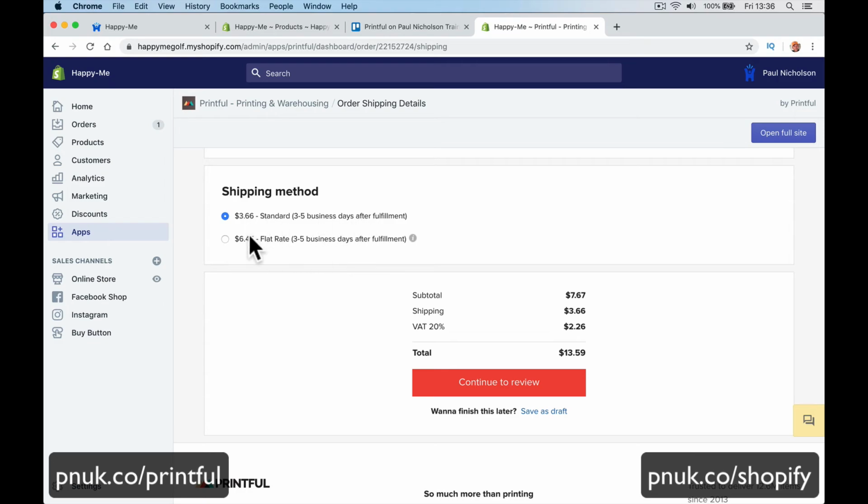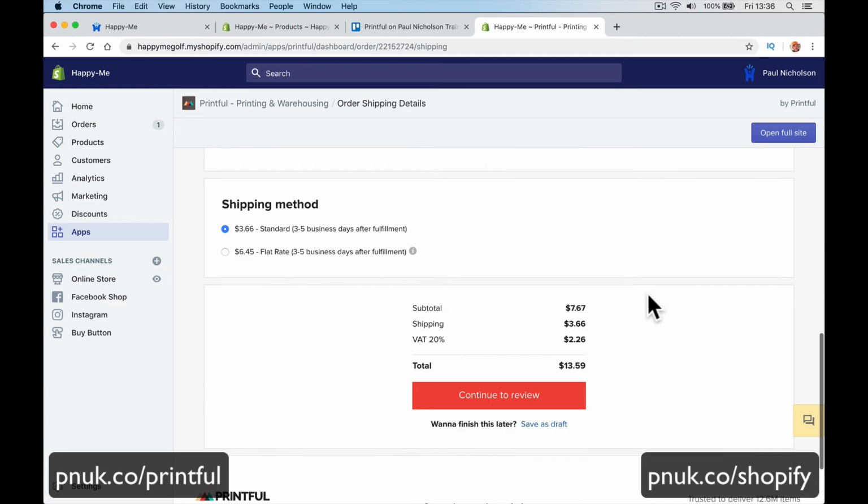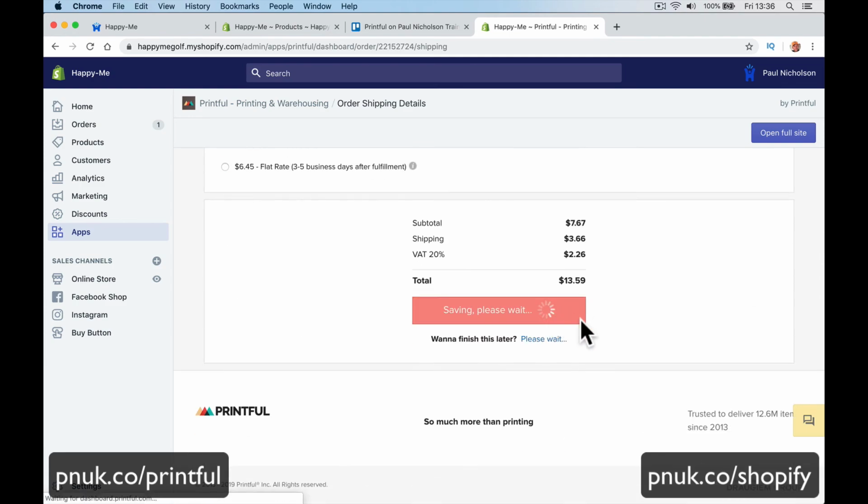Standard, 366, or a flat rate. Orders with flat rates select the least expensive shipping method, which is ironic because it's more expensive. So I know it's going to charge me $3.66 plus the VAT, because I'm VAT registered. I think the VAT should knock off of me. Right, I'm happy with that. Complete to review.